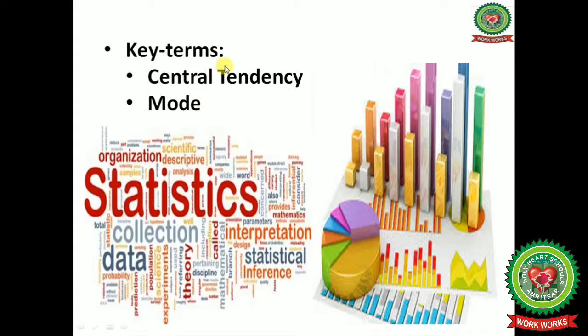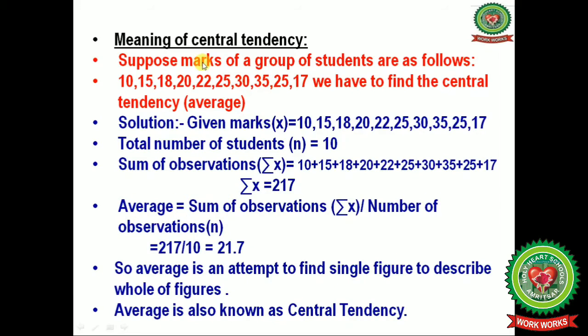Let us discuss some important key terms related to the mode. First one is central tendency, then we will discuss mode. Meaning of central tendency. Let us understand with the help of an example. Here are some marks scored by a group of students, and we have to find the average for these marks. We will add all these marks scored by the students, and we will get the total, that is summation x, 217, and the number of students appeared for the examination, that is 1, 2, 3, 4, 5, 6, 7, 8, 9 and 10, so the value is 10.